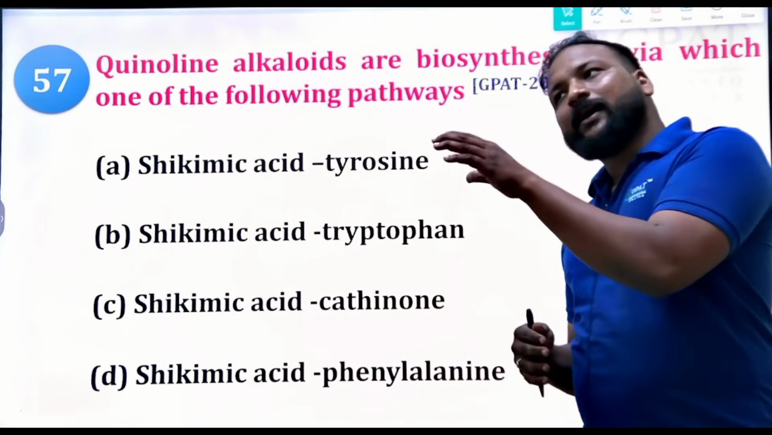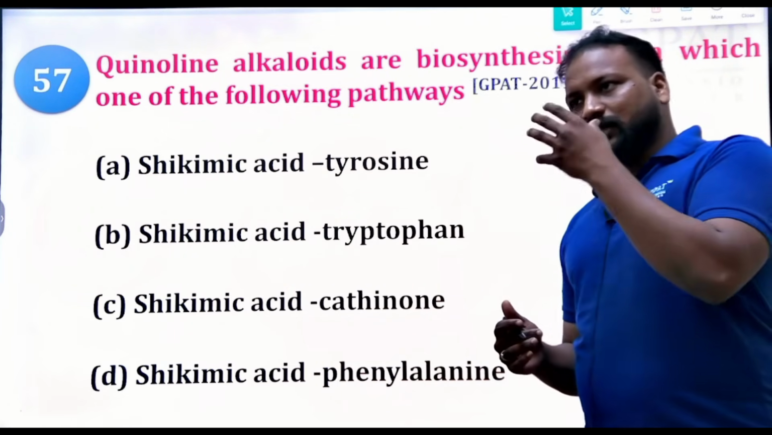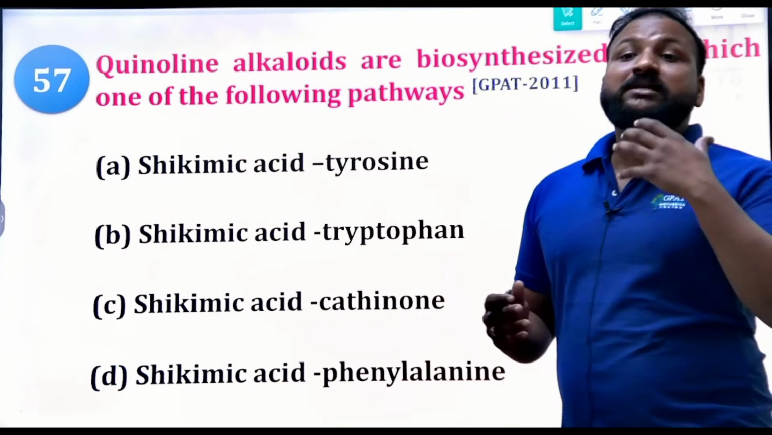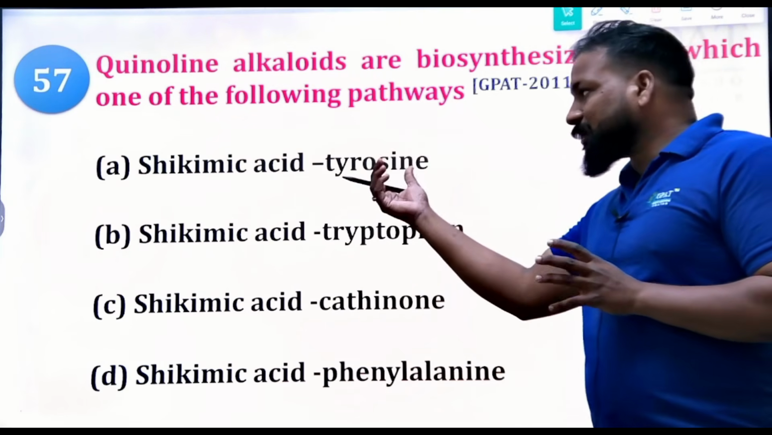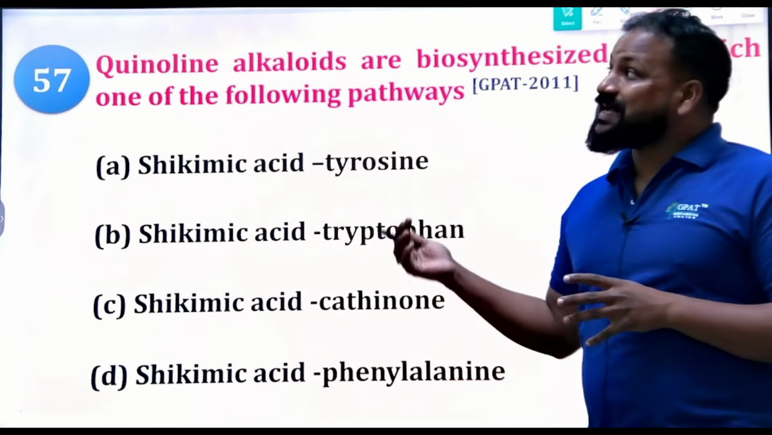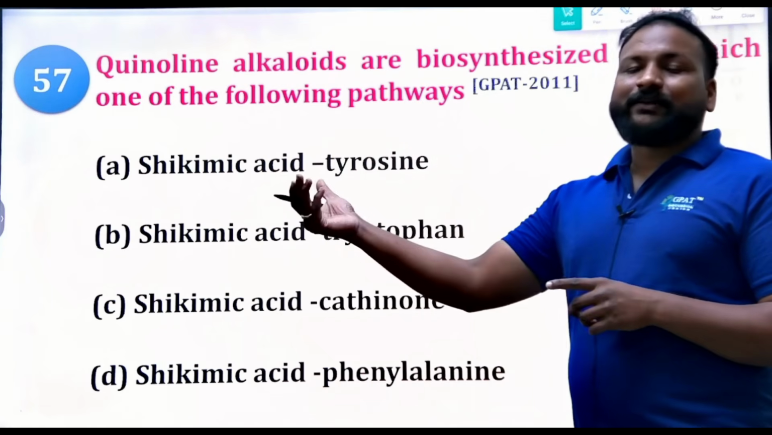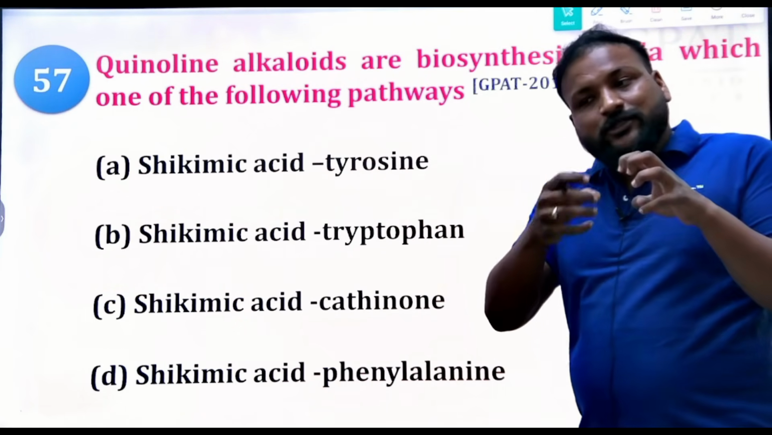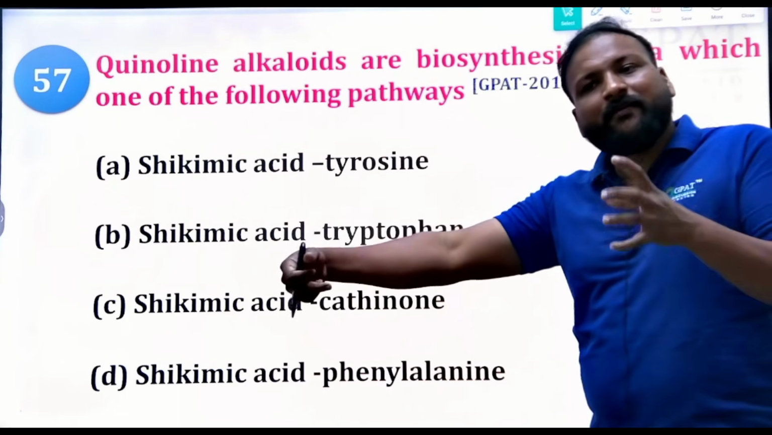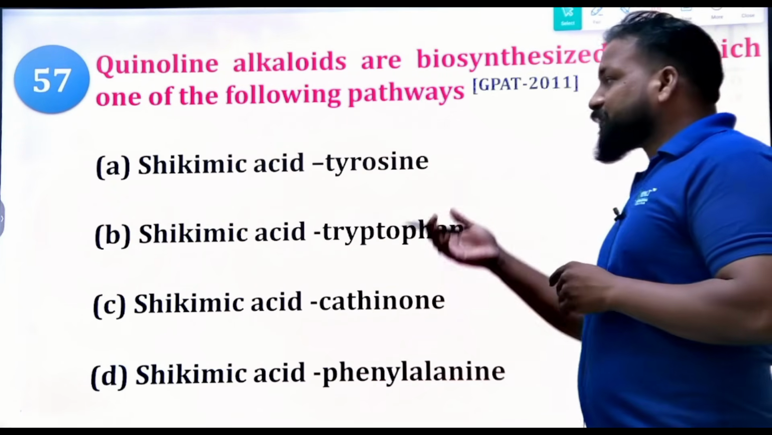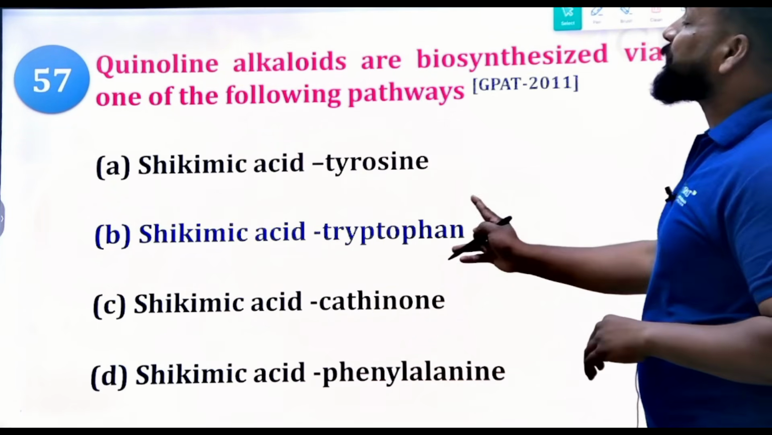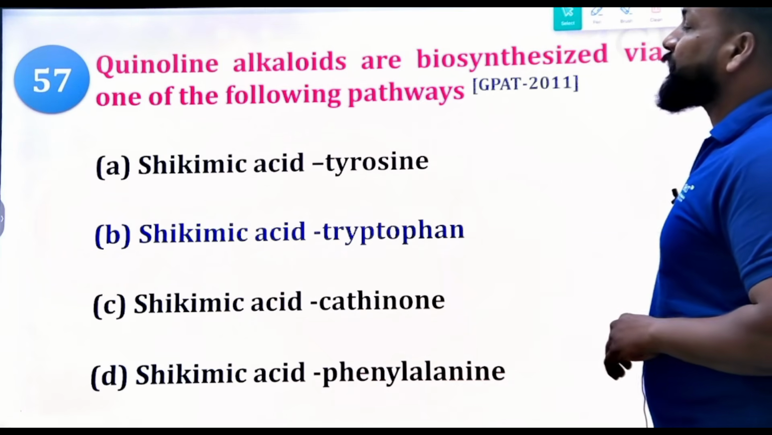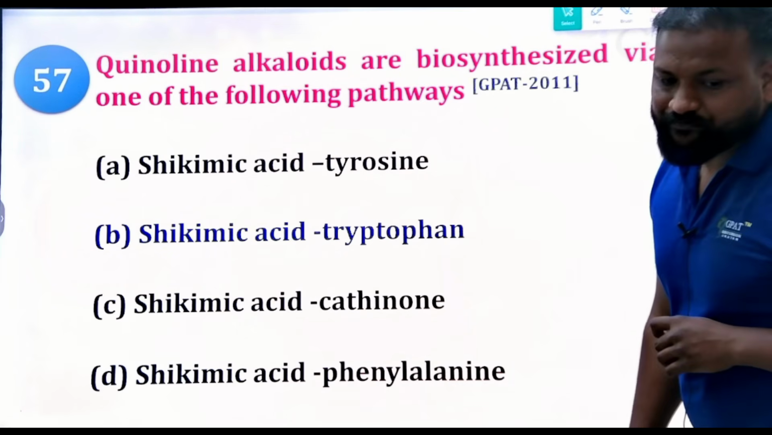See, at least if you want to remember properly, try to know the structures of the secondary metabolites or these precursors or these amino acids with the classification. Quinoline, what type of nucleus is there? In tyrosine, what type of nucleus is there? From these precursors only these alkaloids are synthesized, so if you remember the structure, that will be easy. Okay, yes. So the right answer will be tryptophan. From tryptophan only quinoline alkaloids are going to be synthesized.